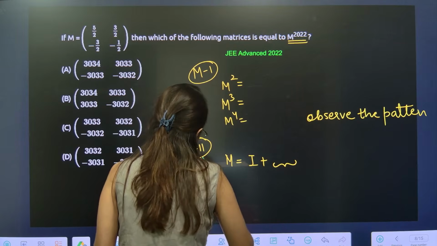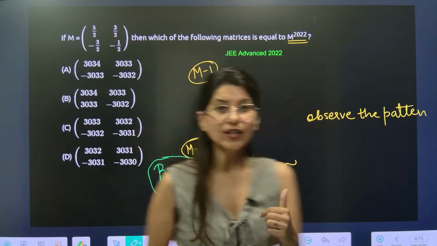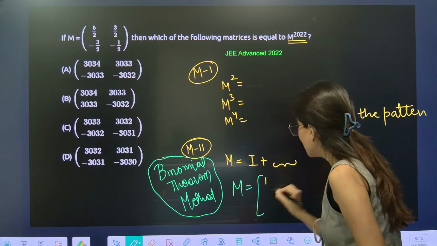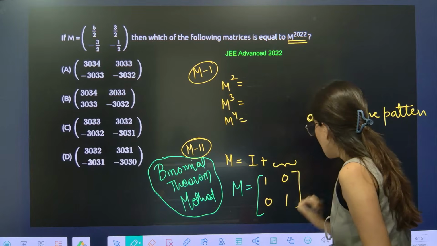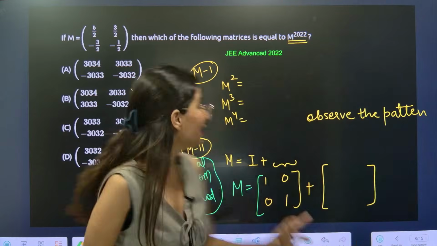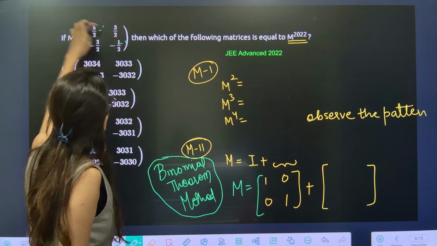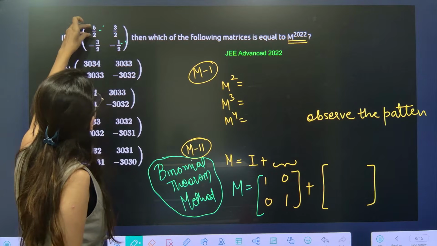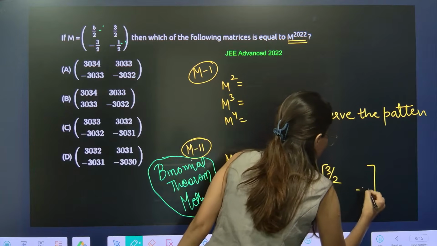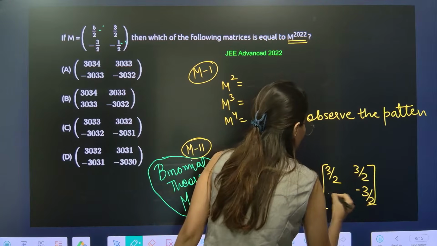Okay. Binomial theorem method. So try to write your M is equals to what? So M will be what? 1, 0, 0, 1 plus some matrix. So we need to figure out that matrix, right? So for that just subtract 1, minus 1 here, minus 1 here. So if you subtract 1, it will be 3 by 2 minus 1, it will be minus 3 by 2, 3 by 2, minus 3 by 2, rest all the elements will be same.